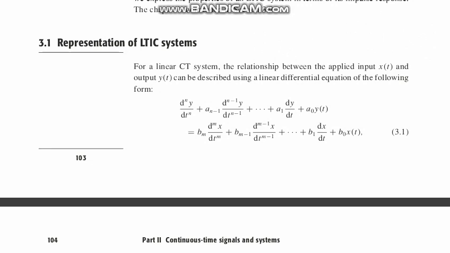So for a linear continuous time system, the relationship between the applied input x(t) and output y(t) can be described using a linear differential equation of the following form.